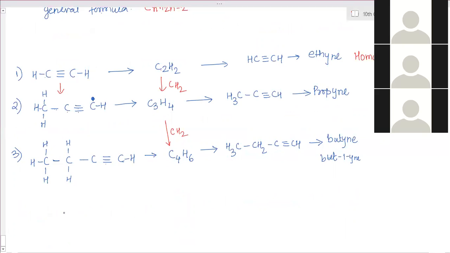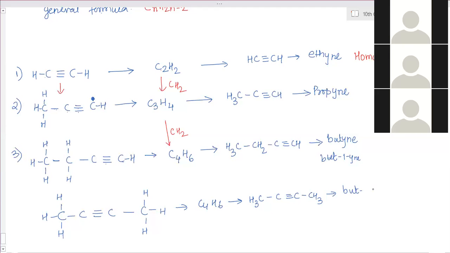Third one with 4 carbon atoms, you can show 1, 2, 3, 4. In the triple bond, I will connect to the second carbon atom. Then 3 electrons left out. Here already done, already done. Here 3 electrons left out. This is also C4H6. Only the condensed formula changes. CH3, C triple bond C, CH3. What is the name? Ma'am, butene. Butene.